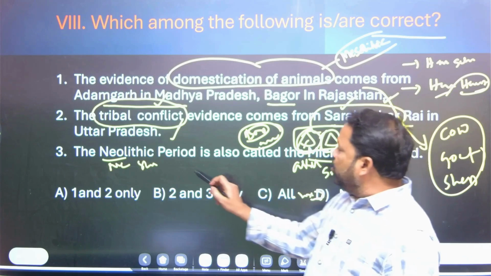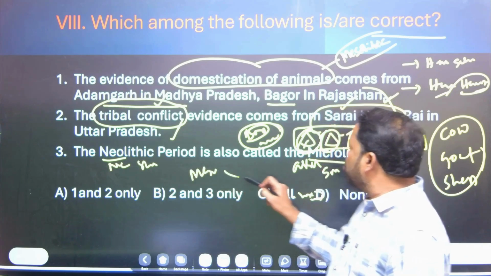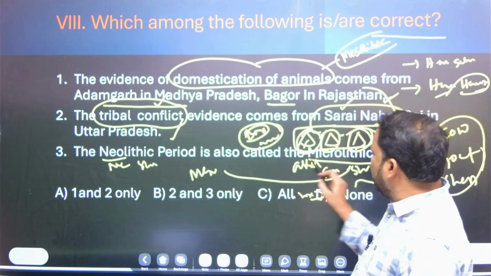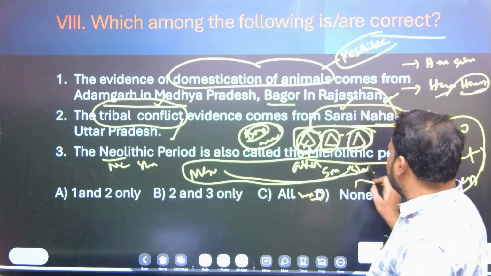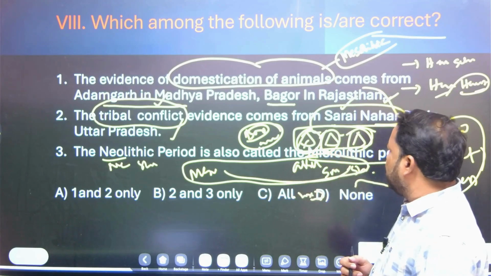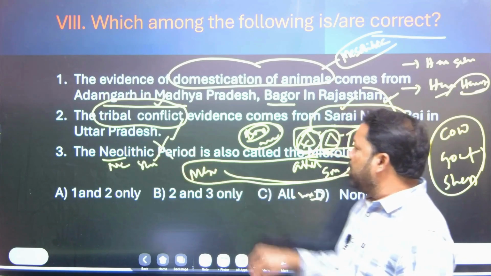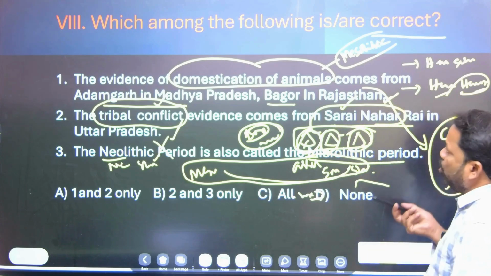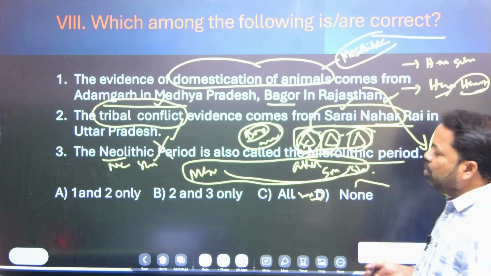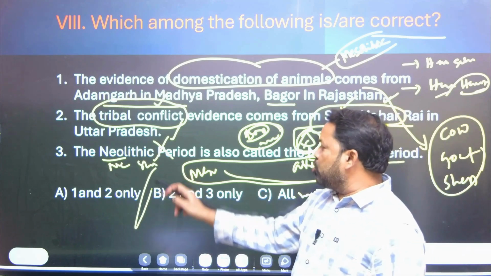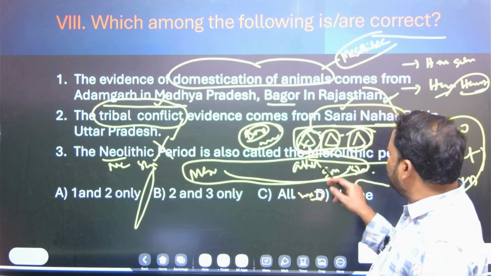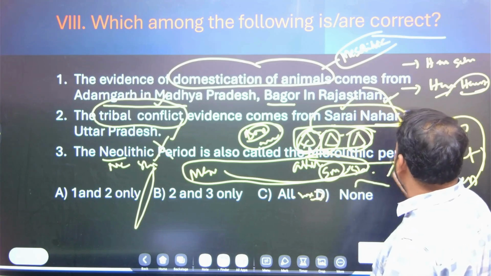The Mesolithic period is also called the Microlithic period. I already said this statement in part 1, but it is not the Neolithic period. Neolithic people used sharp stone tools, and Mesolithic people used small stone tools. So this statement is wrong.